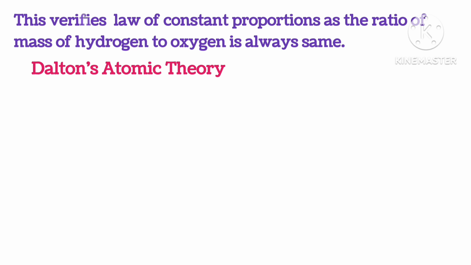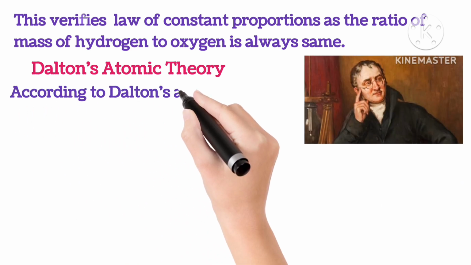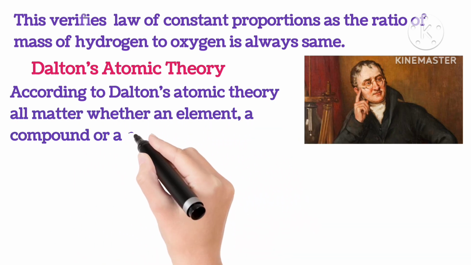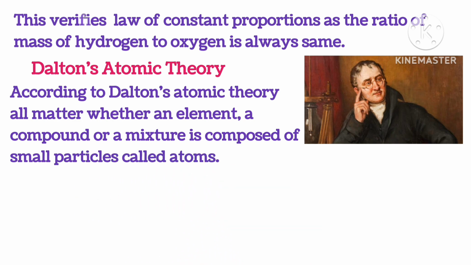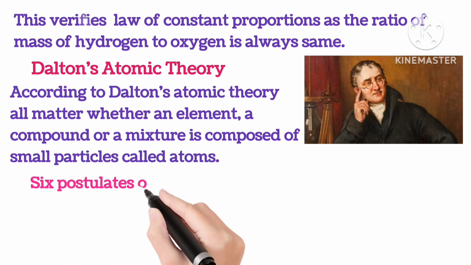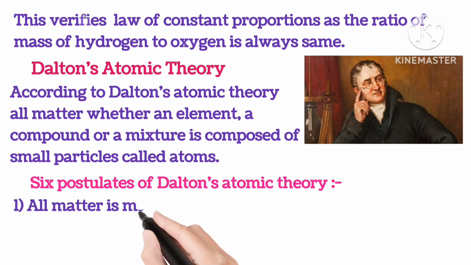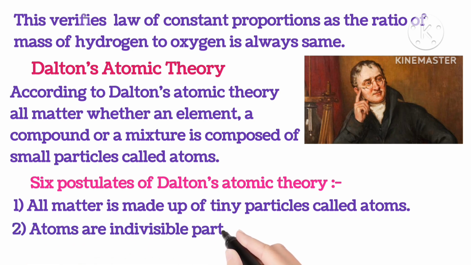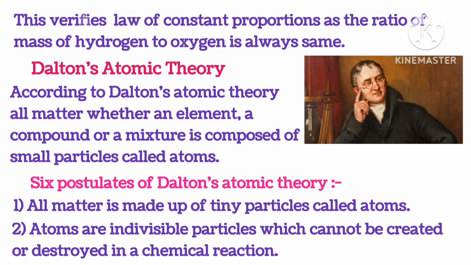Dalton's atomic theory. According to Dalton's atomic theory, all matter, whether an element, a compound, or a mixture, is composed of small particles called atoms. 6 postulates of Dalton's atomic theory. All matter is made up of tiny particles called atoms. Atoms are indivisible particles which cannot be created or destroyed in a chemical reaction.